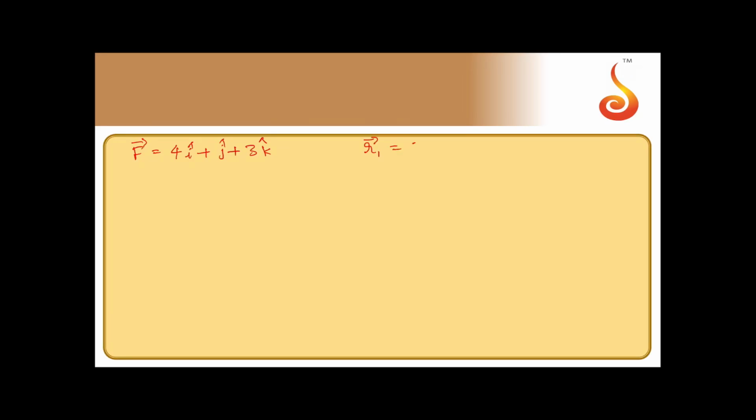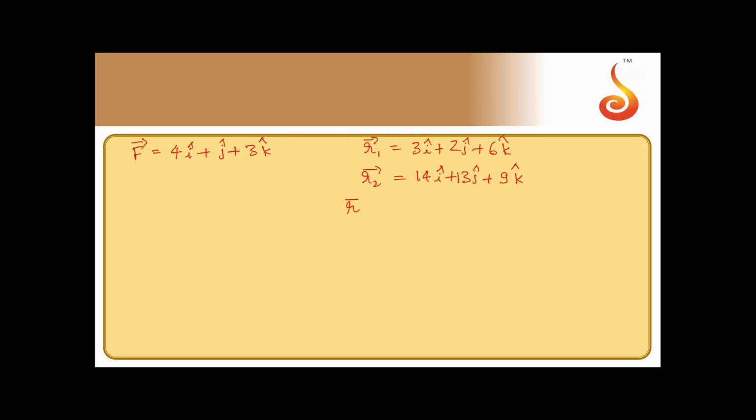So the original position, first position R1, is 3i cap plus 2j cap plus 6k cap. Finally it moves to the other position, that is 14i cap plus 13j cap plus 9k cap.